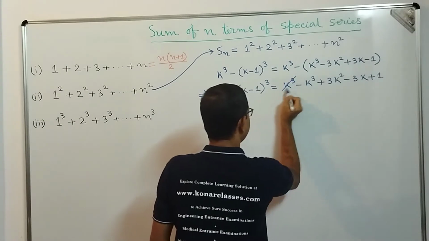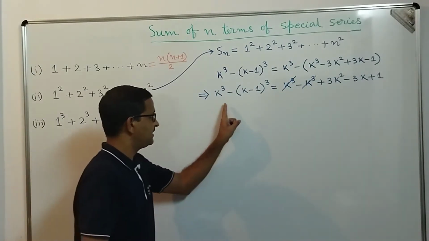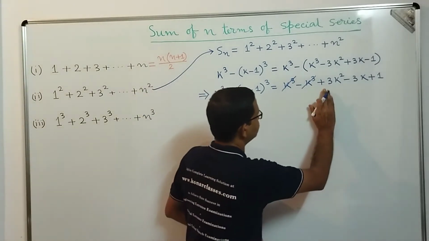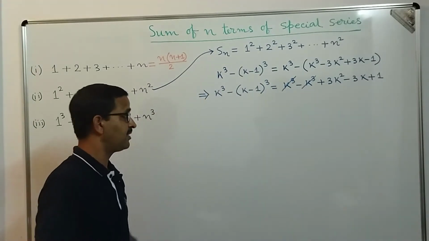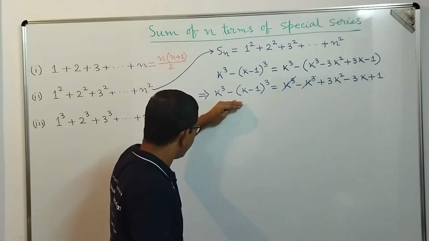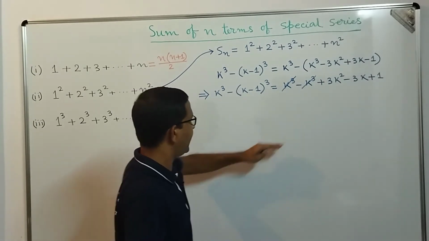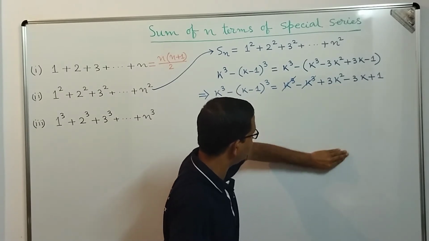So k cube and k cube got cancelled, and that is the important part. Now k cube minus (k minus 1) whole cube has become 3k square minus 3k plus 1. Why so? Now we are going to apply the values k equal to 1, 2, 3 up to n, and then you will get this series actually, 1 square, 2 square, 3 square up to n square.